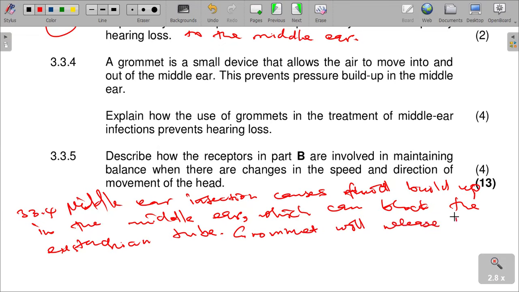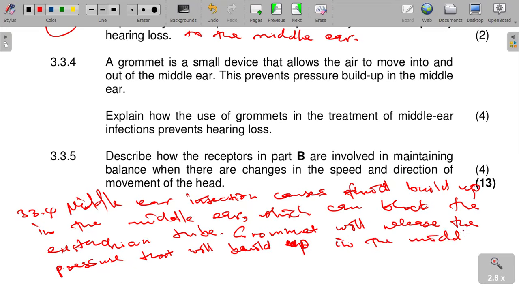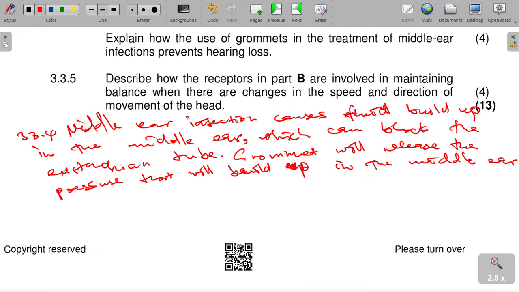The grommet will release the pressure that will build up in the middle ear, and drain the fluid from the middle ear.